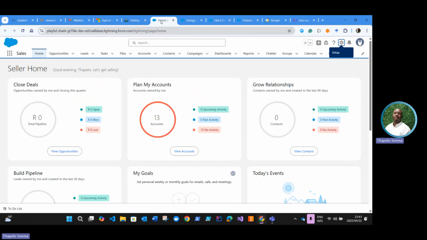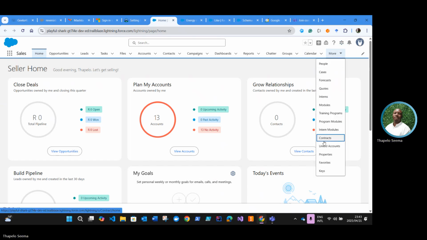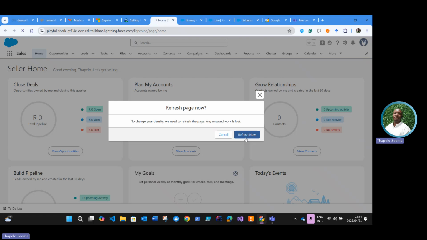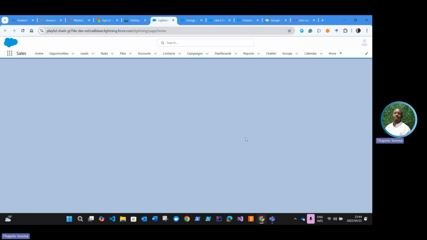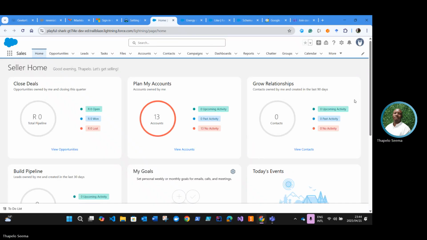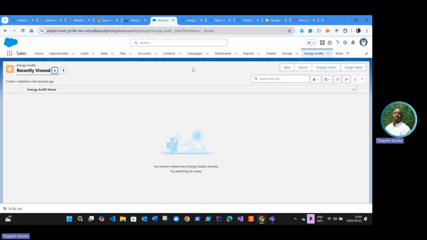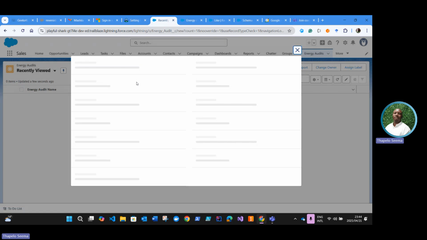Setup menu, but we want to add records in the end user interface, right? So in order for energy audit to appear, we're going to have to refresh because for some reason Salesforce does not refresh itself. And so you can see that now our energy audits appear down here. So click on there, click record.